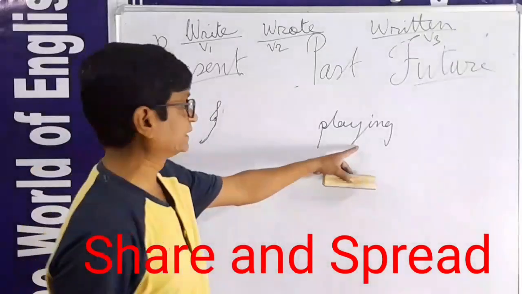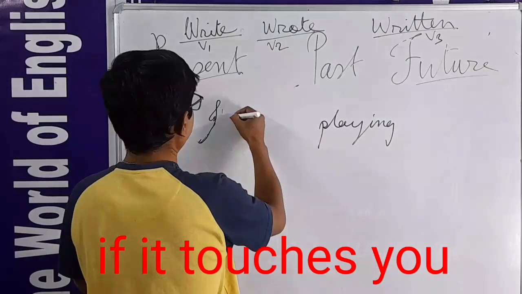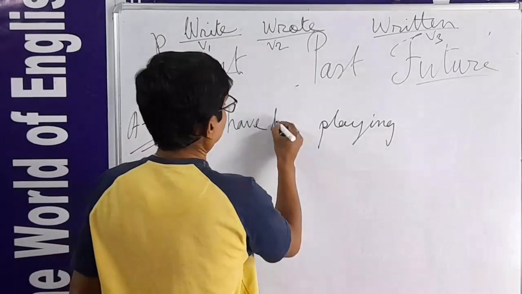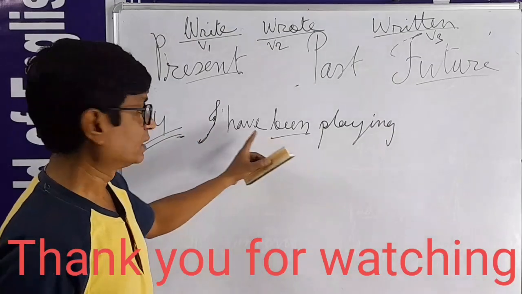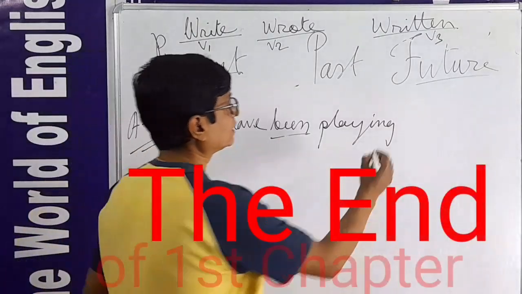A4 means continuous, that is going on. Continuous means ing, that is playing. And what I told you, for I it means have. And here for continuous, been. I have been. Have for perfect and been for continuous. Playing football.